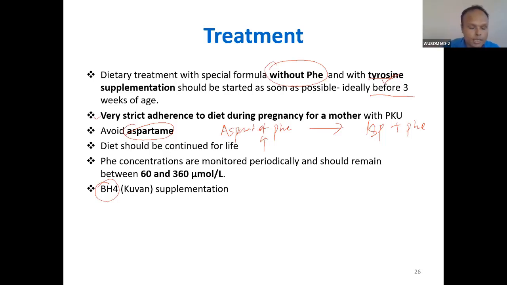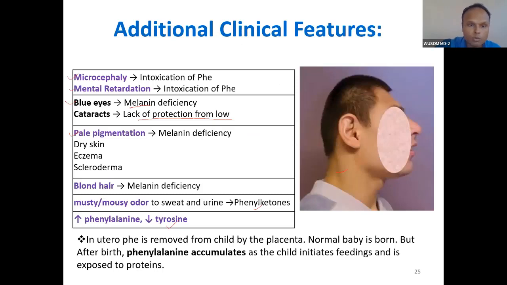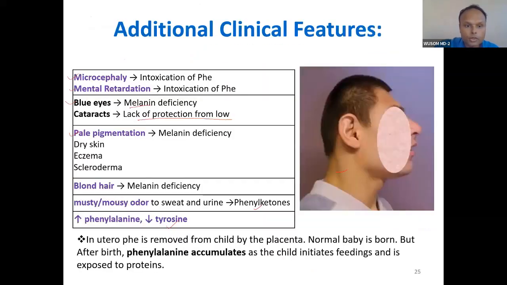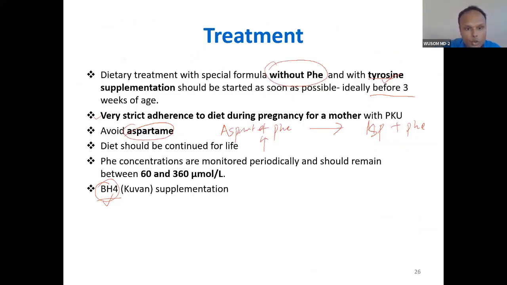So this becomes an essential component there. If you supplement, the condition is easily treatable. This is more severe and easier to treat than this. The trade name is Kuvan. You can get this drug by the name of Kuvan.